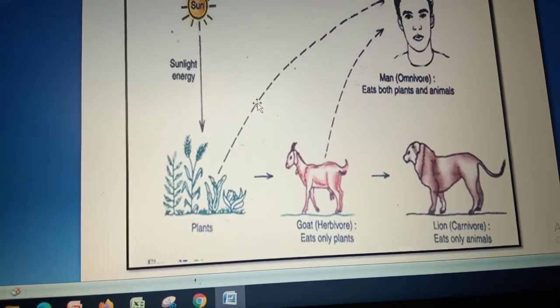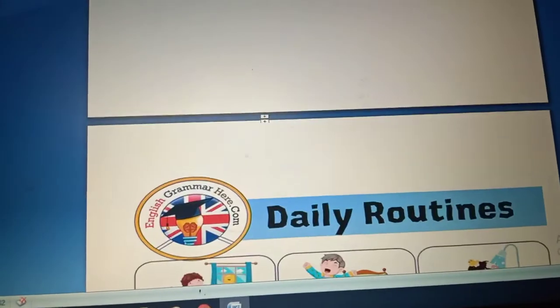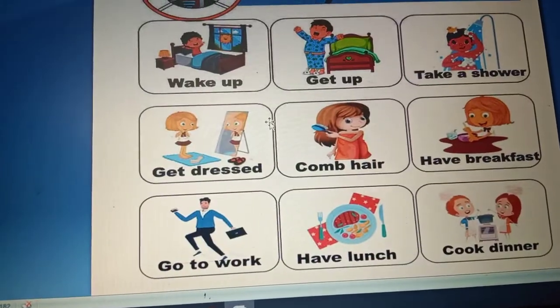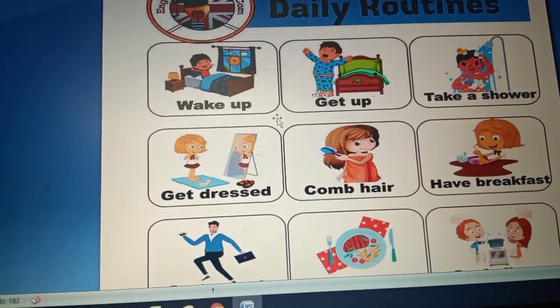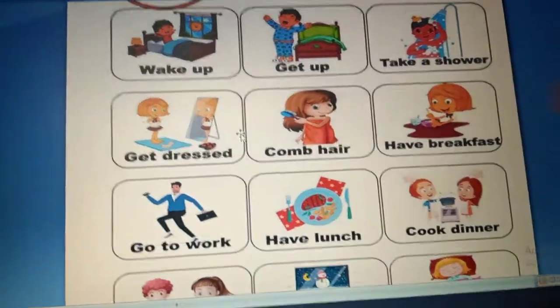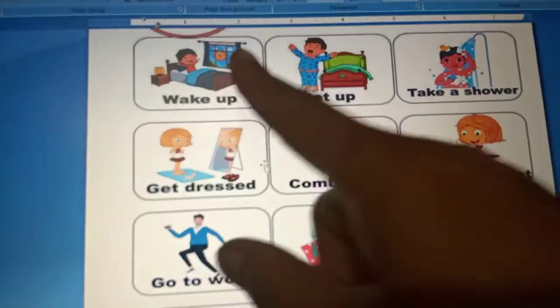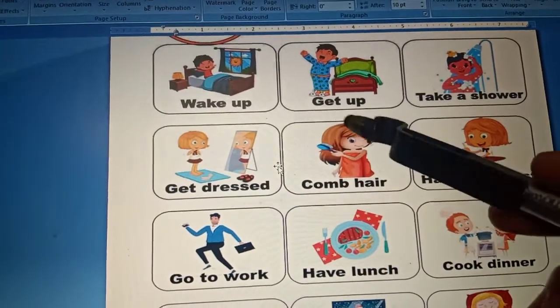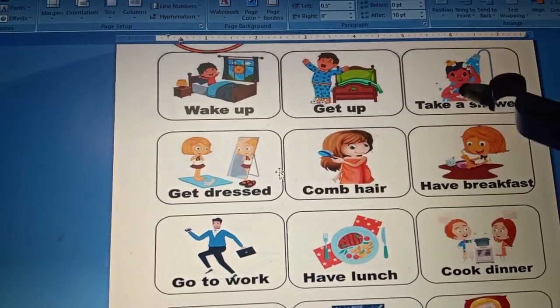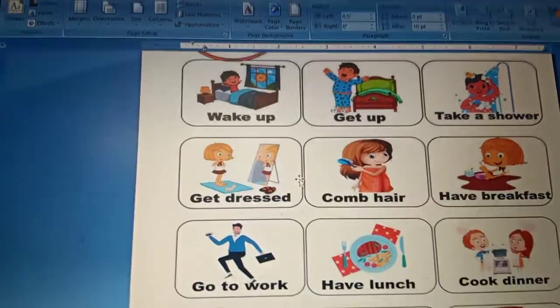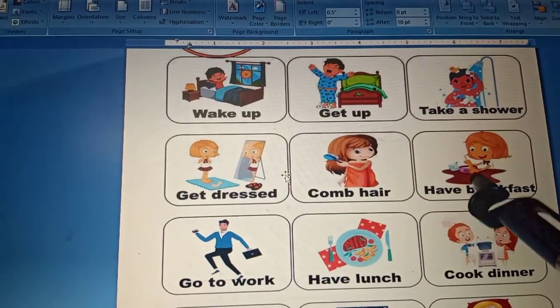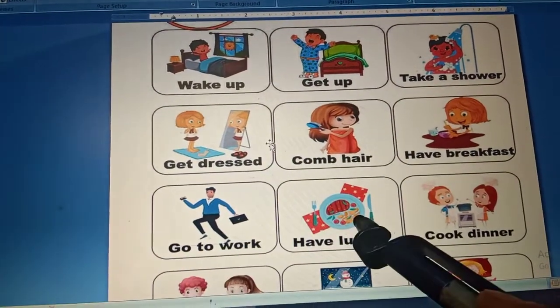All right. Now let's talk about our daily routine during the daytime. What activities do we do during the daytime? In the morning we wake up, get out of our bed, take a shower, get dressed, and comb our hair. We have our breakfast, we go to work, have lunch.